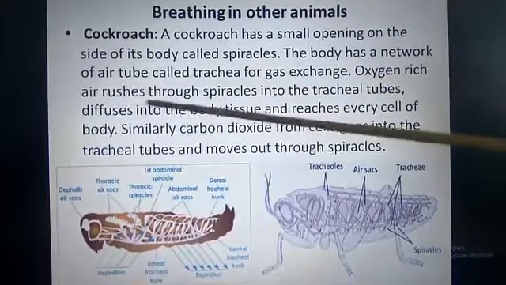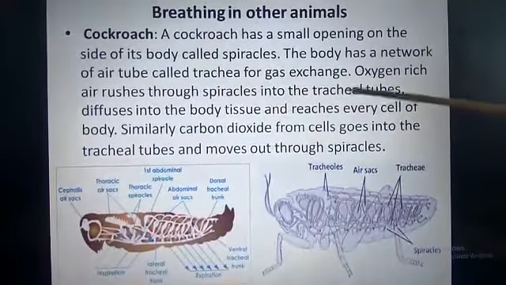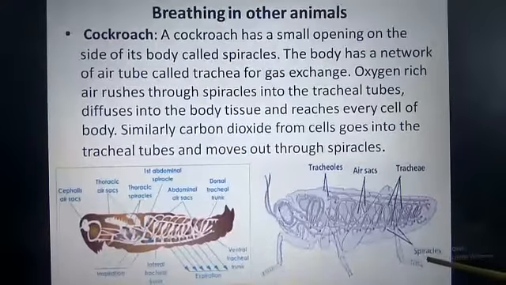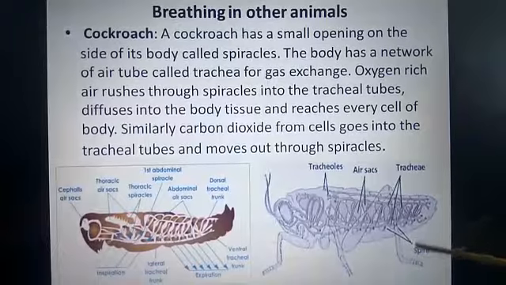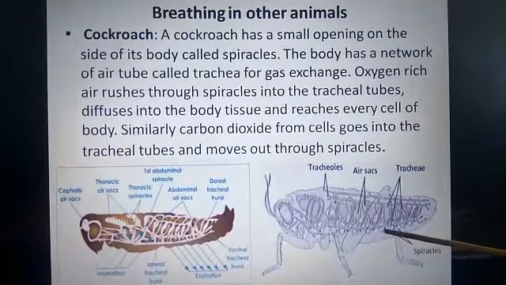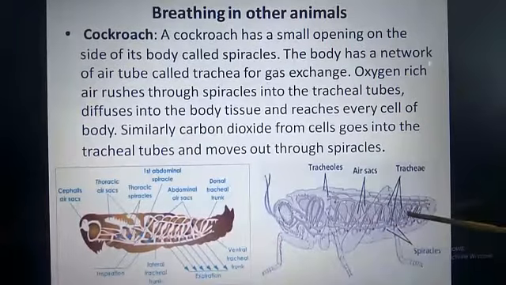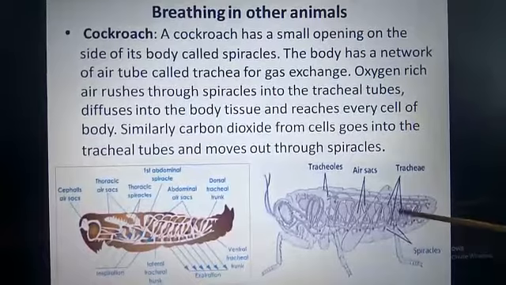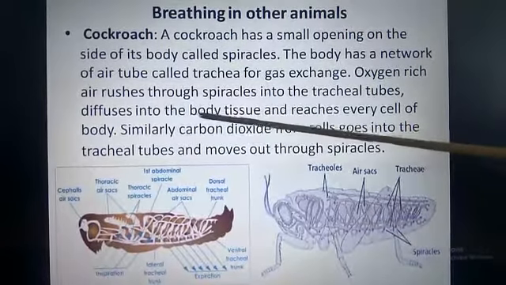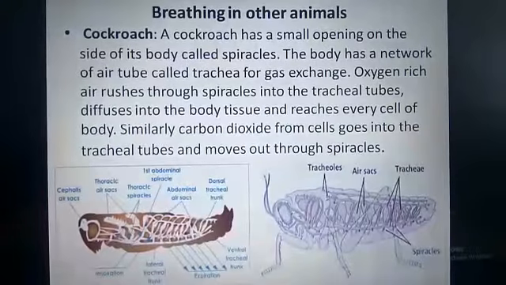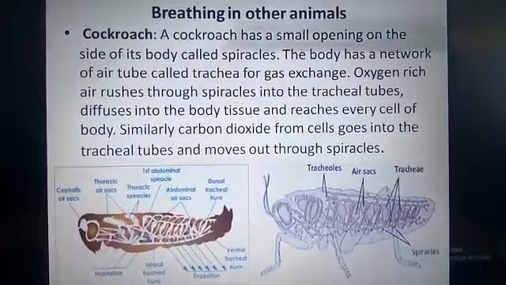Oxygen-rich air rushes through spiracles into the tracheal tubes. During breathing, the oxygen will rush from outside into the body of this cockroach through this opening called spiracles, and from there it will come to this trachea, air tube. From there, the oxygen will diffuse into the body tissue, and from there it will be transported to every cell of the cockroach body.